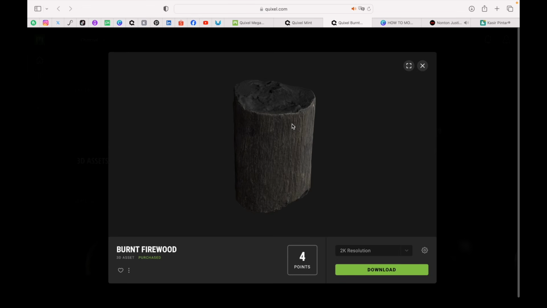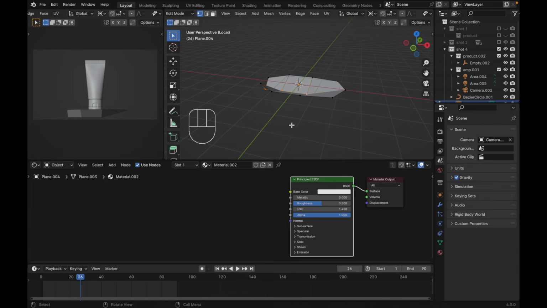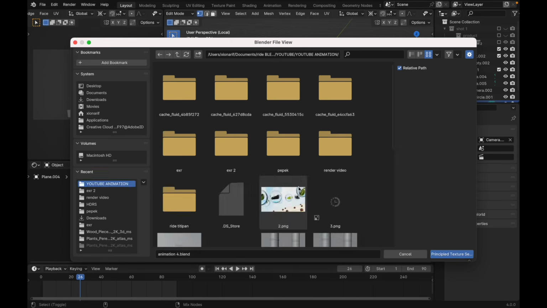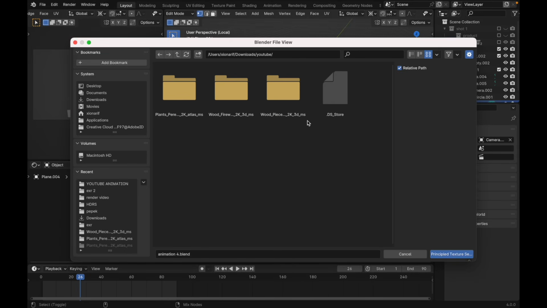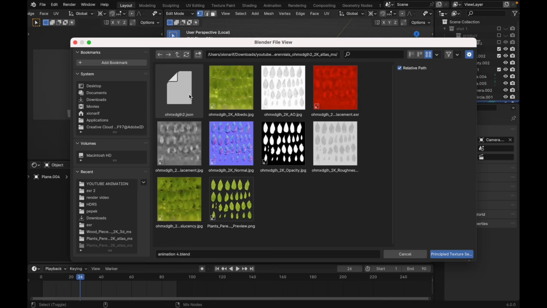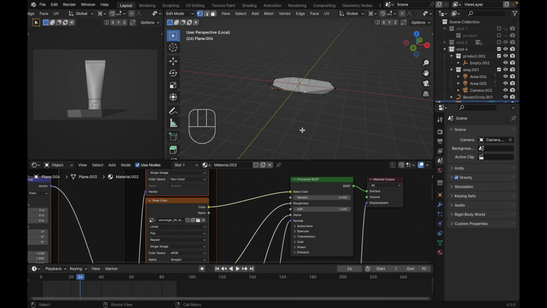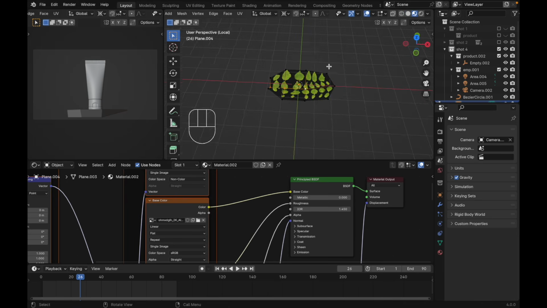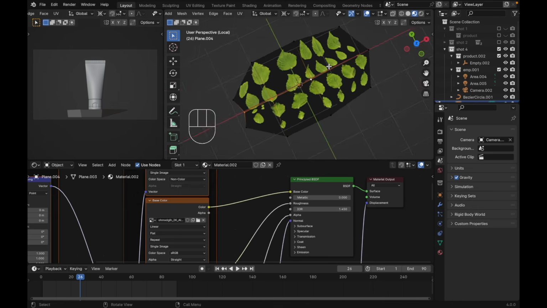After you download it, it's gonna be a zip file. You just need to extract them, put it in any folder you want, and back to our Blender. Select your Principled BSDF over here. Press Shift Ctrl T, and find your mint texture folder. This one. Select everything. Just hit Enter. Just like this. Let's change it to the material preview. As you can see over here, we have something like this.